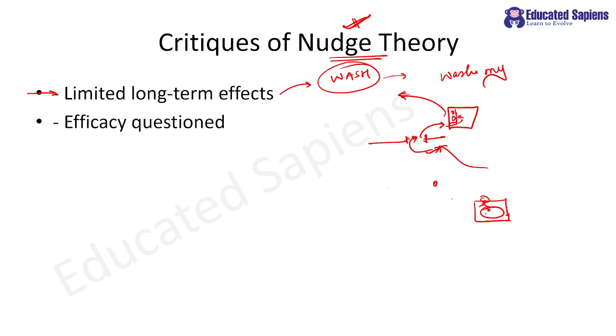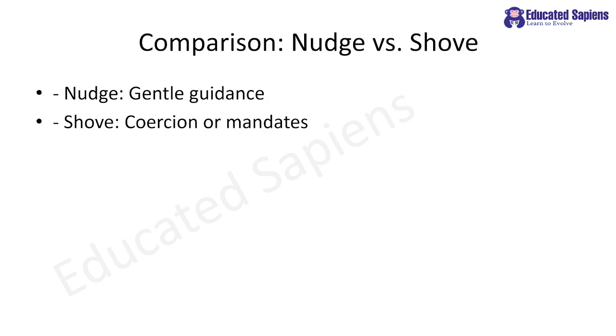But in my office, where the wash basin is not appropriate and water is not coming continuously, I rarely wash my hand because I have to put in extra effort and check whether water is coming or not. What alternative do I have before eating my food? Understood? So my dear students, please remember, nudges have limited long-term effect, and their efficacy is again questioned. How effective are they? Clear?